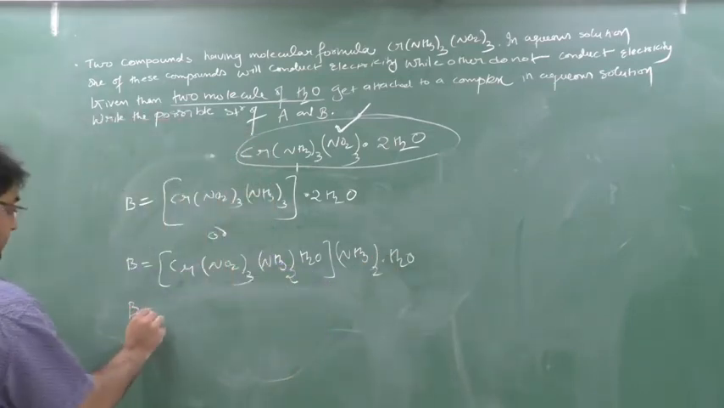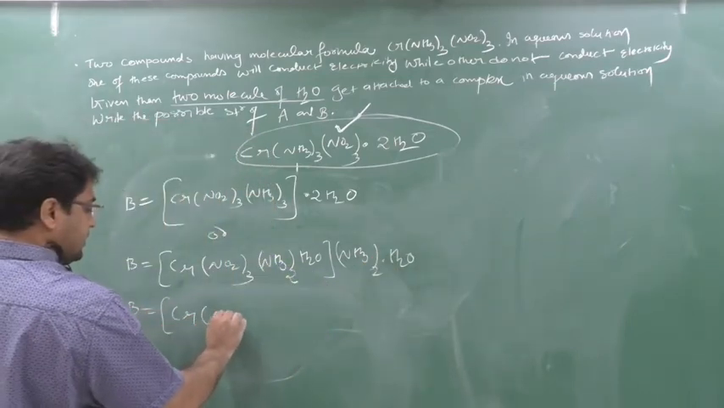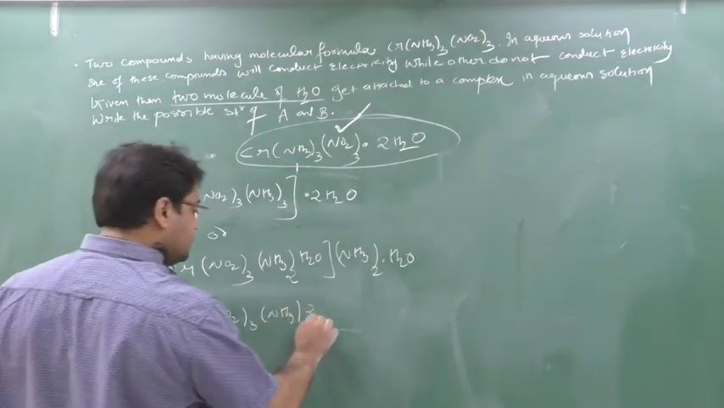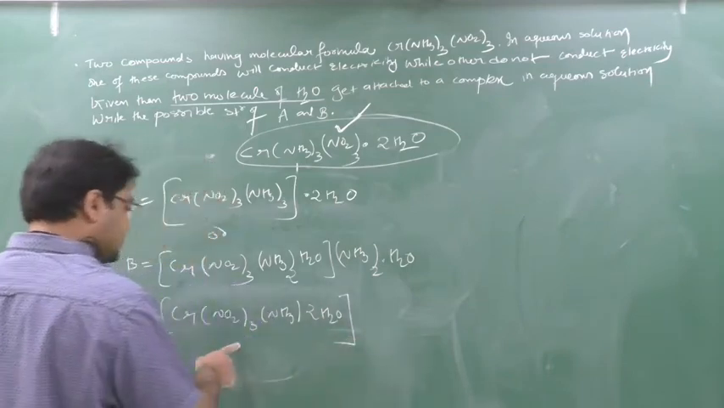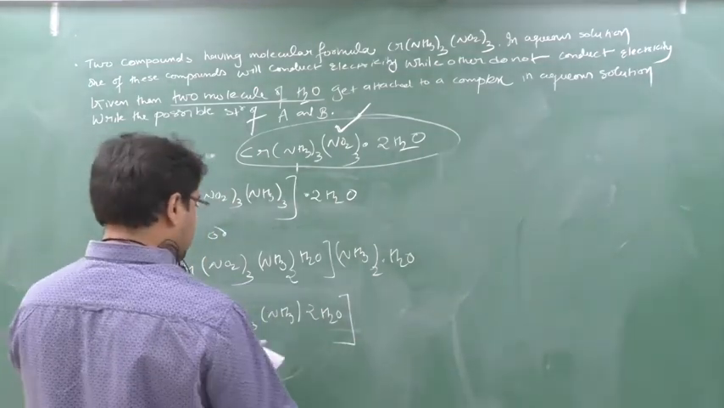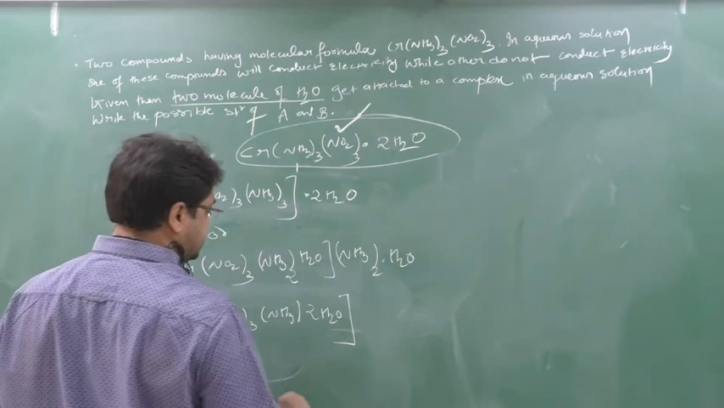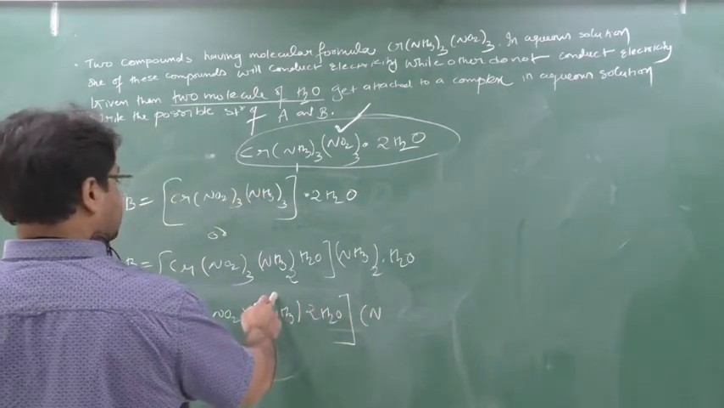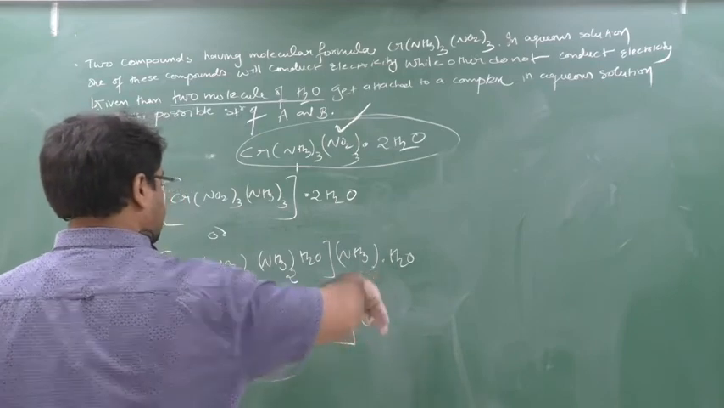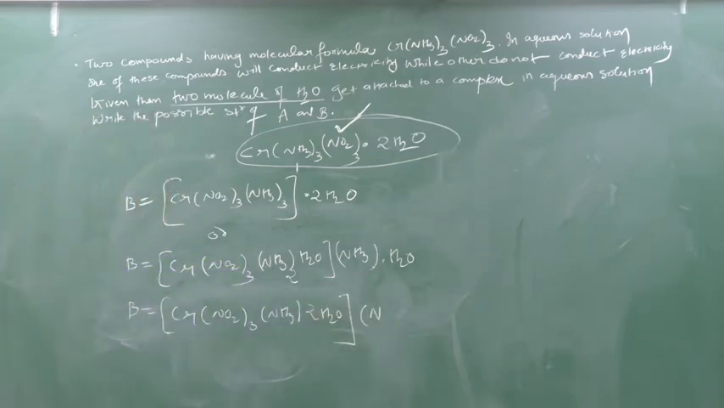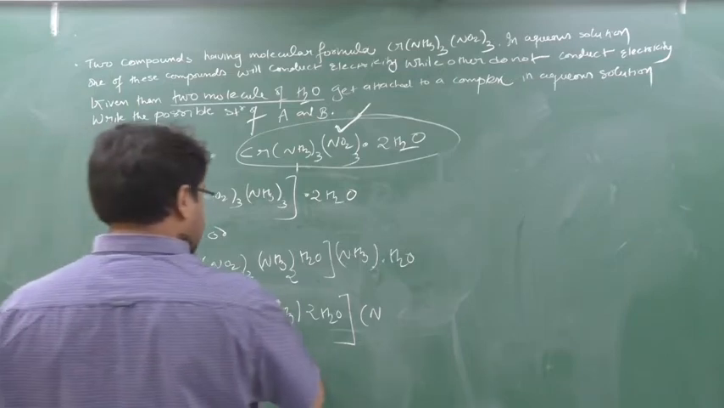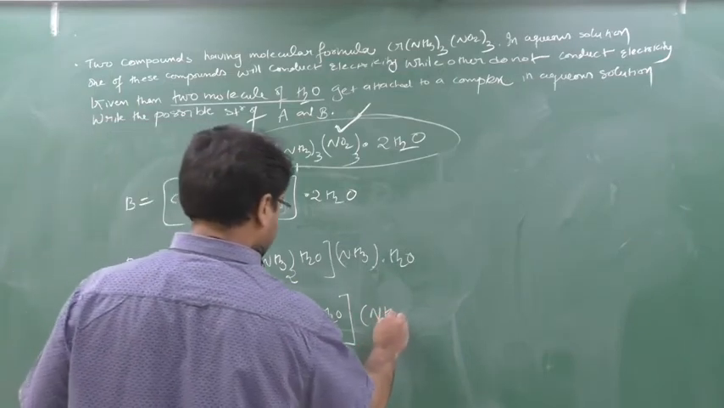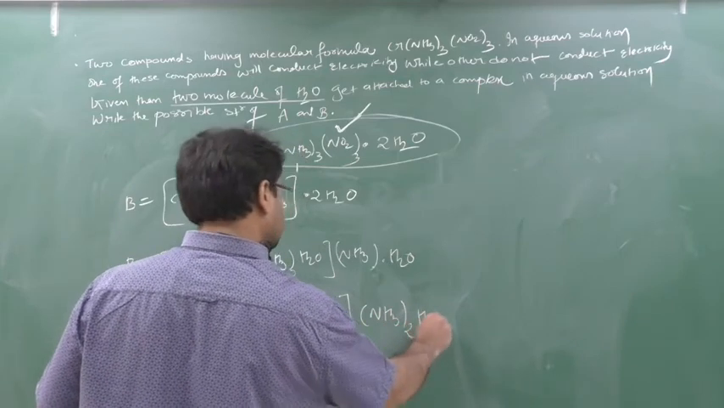Another B, what is possible? Cr, NO2 thrice, NH3 and then 2H2O. So 3 plus 1, 4 plus 2, 6. So how many NH3 were there? 3. How many have I put inside? 1. Outside how many now? NH3 were 3 only, no? So 1 NH3 will come outside. Sorry, this will be the compound now. Now NH3 were totally 3, so out of 3, 1 only I have put inside. Outside will be NH3 twice H2O. This also is possible.